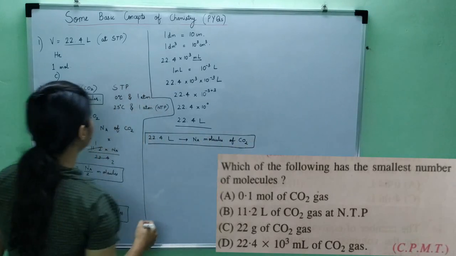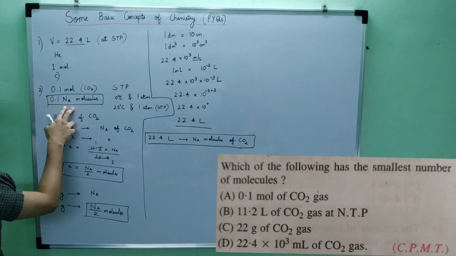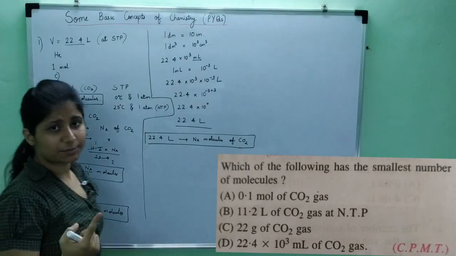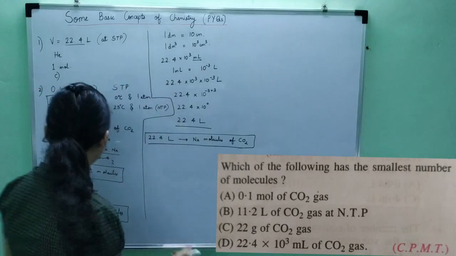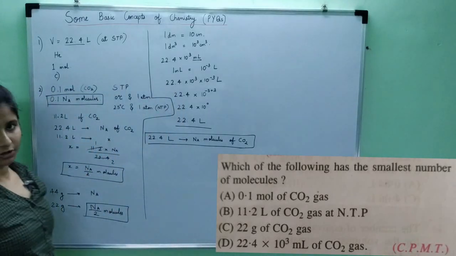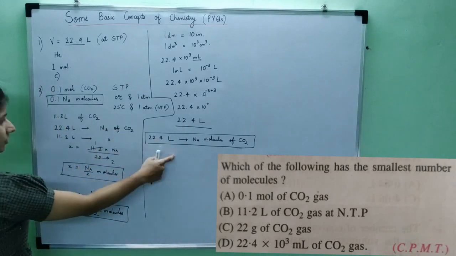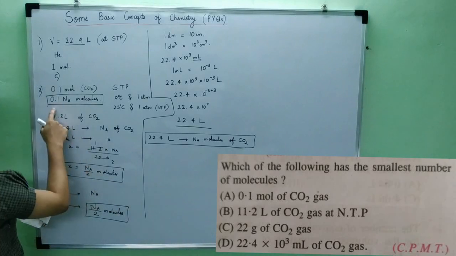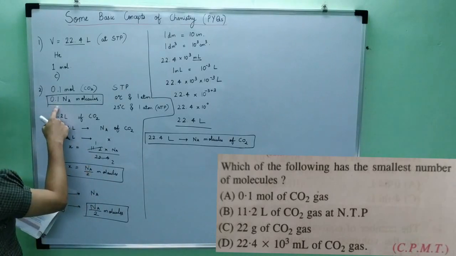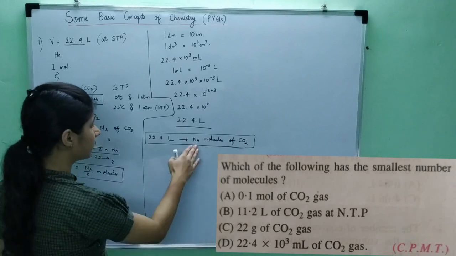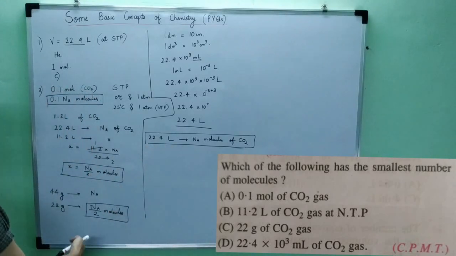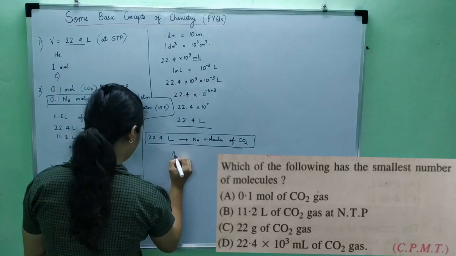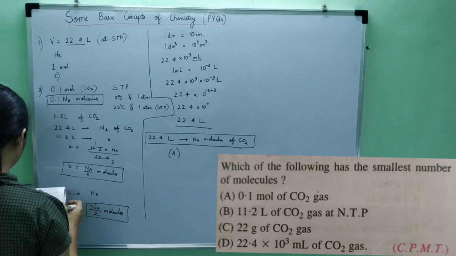Now if you compare all the four answers, this is 0.1 times of Na, this is half and this is half. These both are same. Okay. Now the answer can be only one in any of the options. So if two of the options are same, these two are definitely not the answer. Okay. So the answer could be this or this. Now it is asked which has the smallest number of molecules. So this has the smallest number of molecules. 0.1 is the smallest number that we can imagine. This is the largest number and these are in between. So option A is the right answer. Okay, so for second question, option E is the right answer.